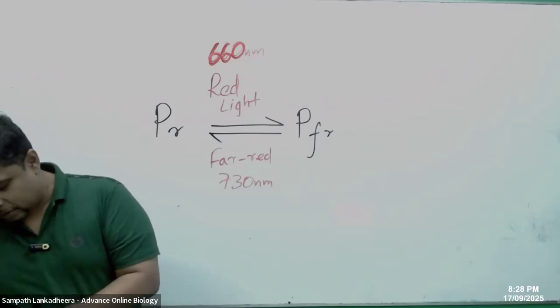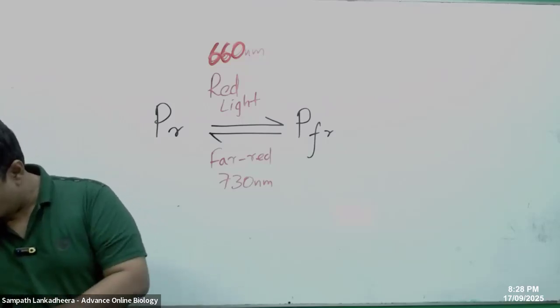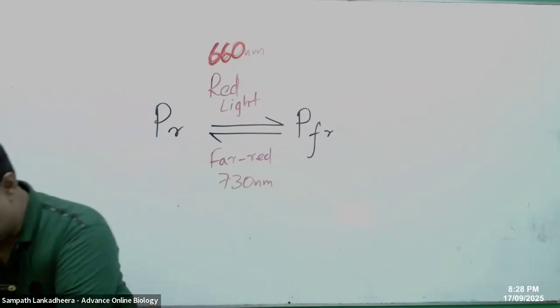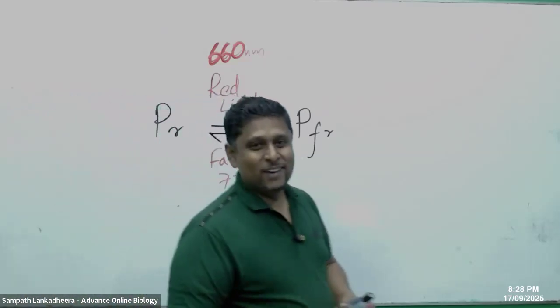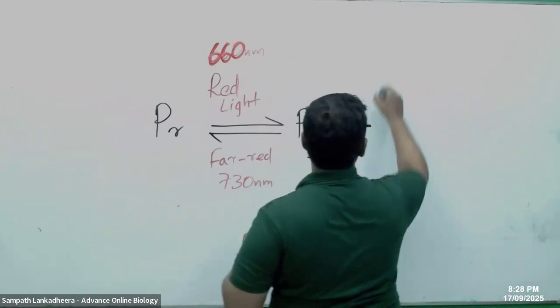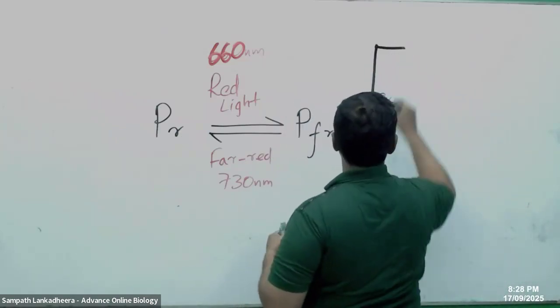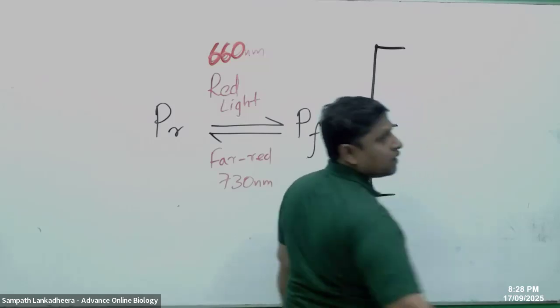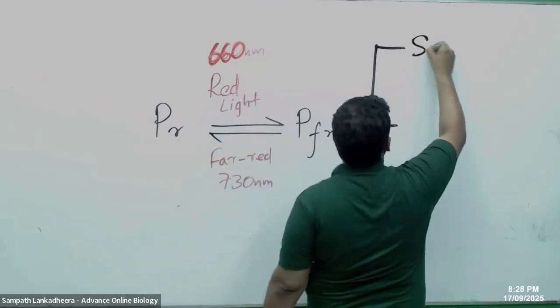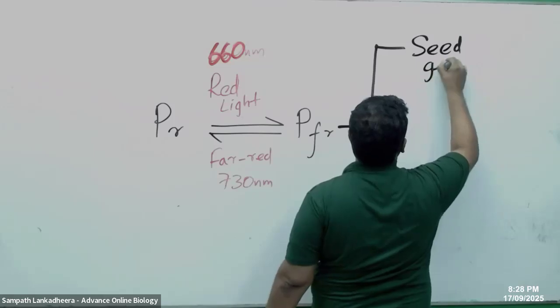When dinner is available, you go into PFR form. So what happens with that? You're going to snore. Same like that, when plants come to this stage, plants show some responses related to that. What are these plant responses? Seed germination. Seed germination can occur.